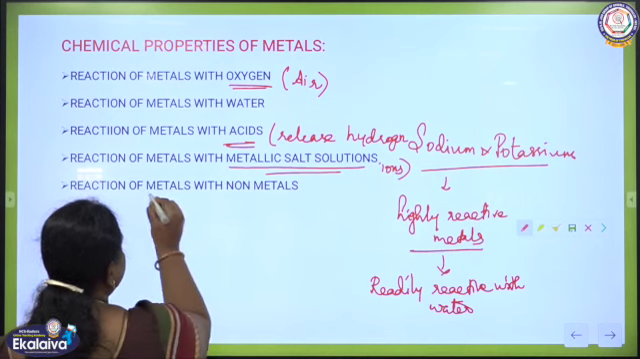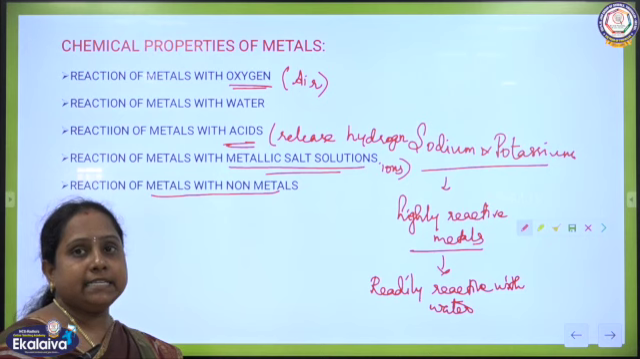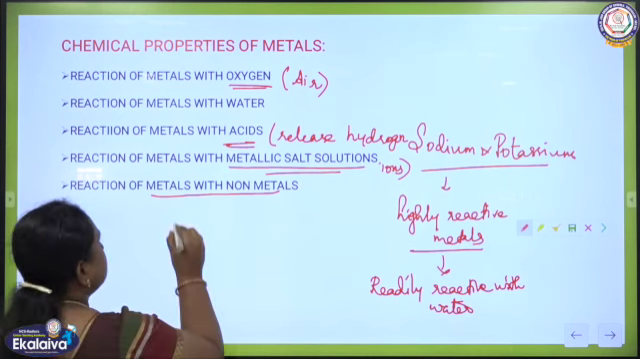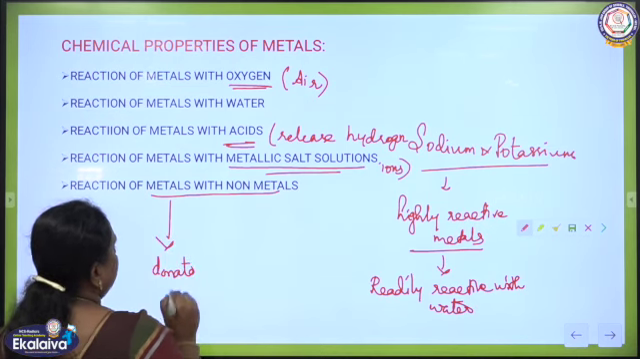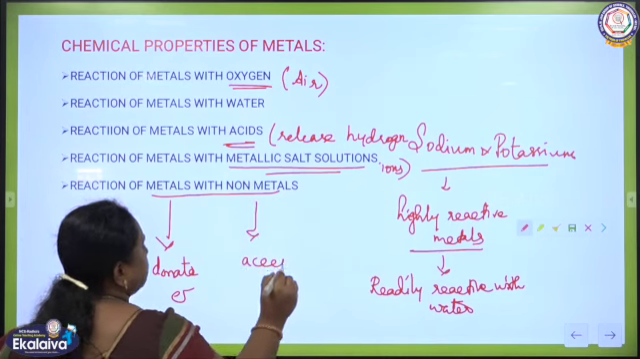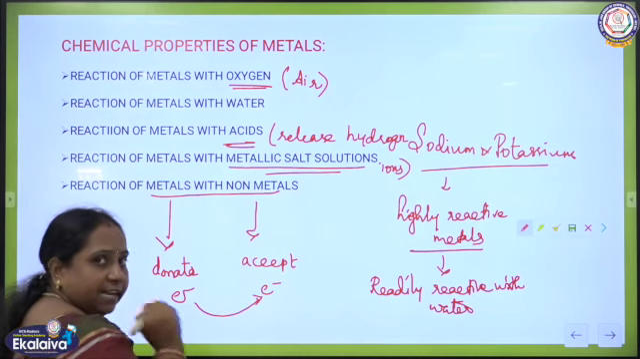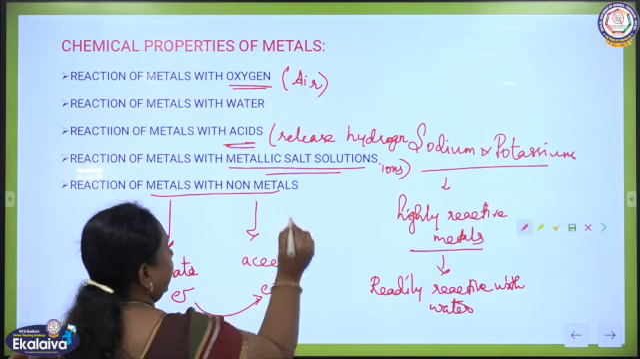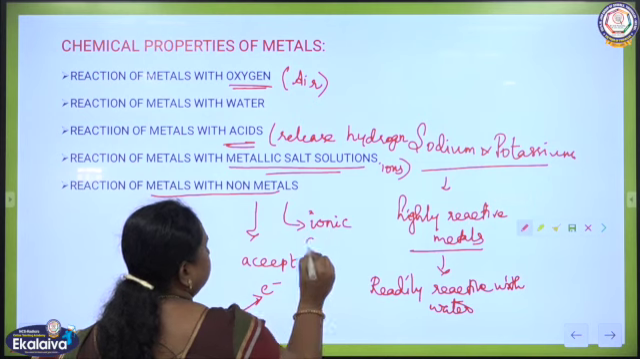And next, reaction of metals with the non-metals. Actually, metals have the tendency to donate electrons, whereas non-metals have the tendency to accept electrons. So, metals will donate electrons, whereas non-metals accept those electrons, so that the donated electrons by the metals will be accepted by the non-metals, thereby ionic compounds are formed.